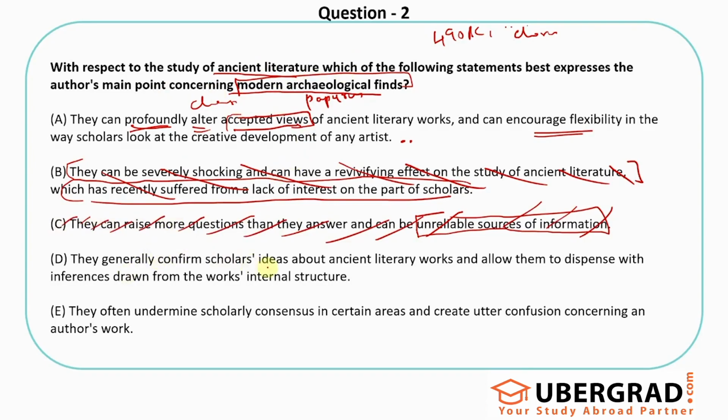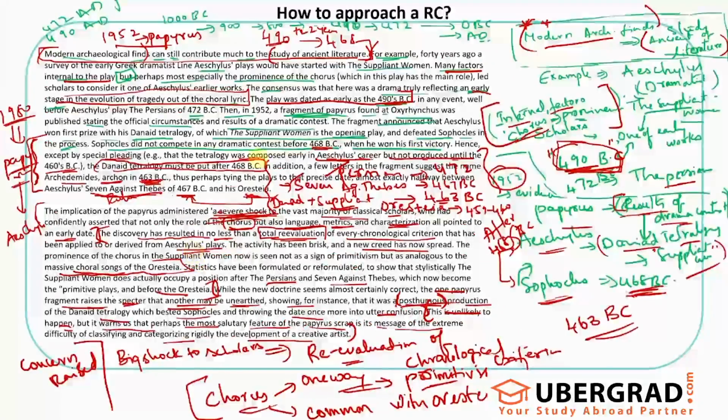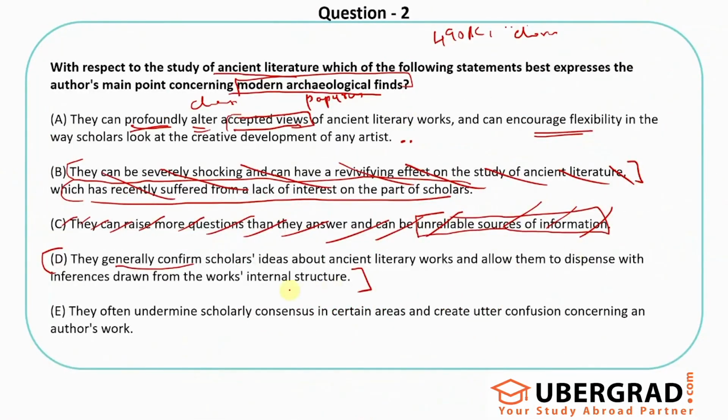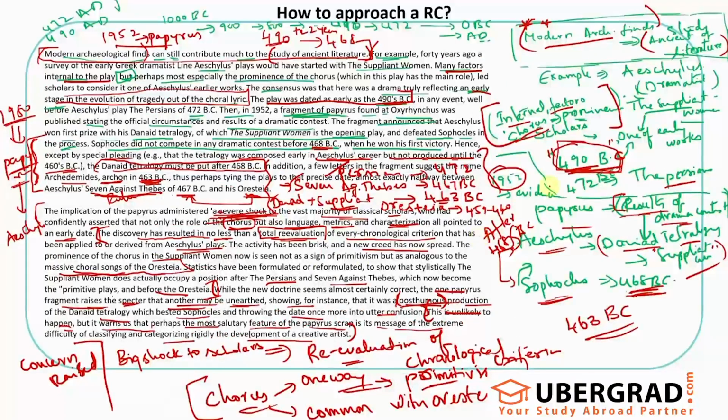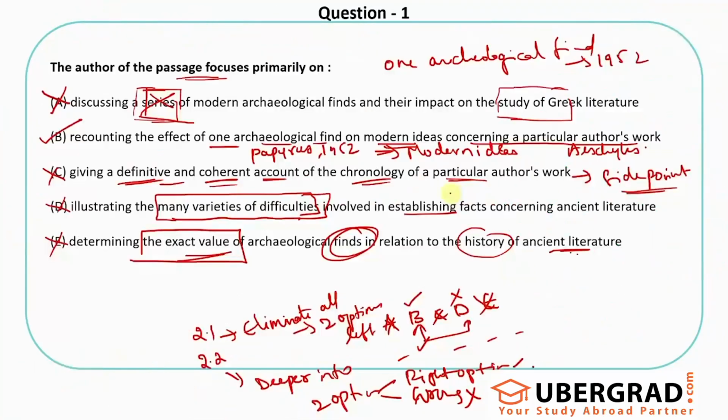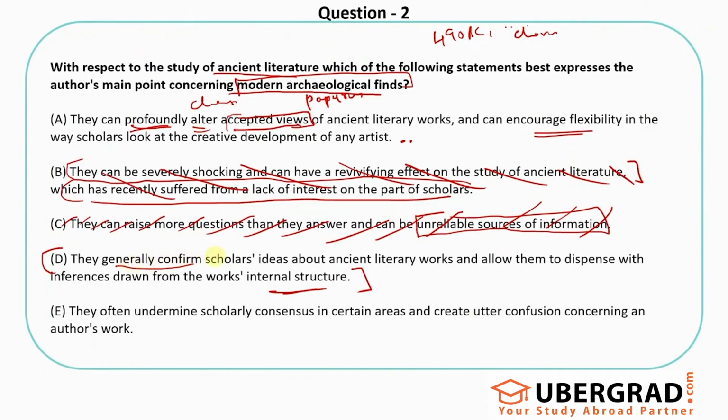They generally confirm scholars' ideas about ancient literary works and allow them to dispense with inferences drawn from the work's internal structure. This is also a big contradiction, because they don't always confirm. The example of this papyrus is based on internal structure; based on internal structure, they felt that this play belongs to 490 BC. But after we got archaeological evidence, it gave us a different answer. So that means they don't always confirm scholars' ideas.